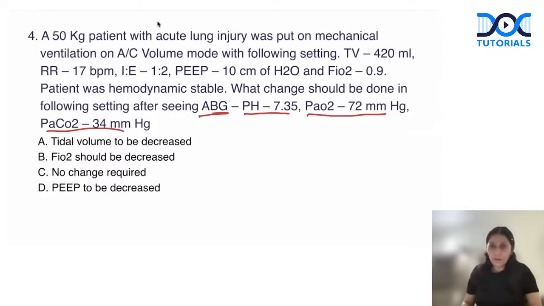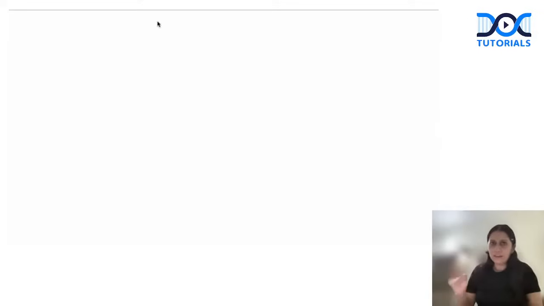Okay, guys. These kinds of questions nowadays I'm seeing very commonly being asked. They give you a mechanical ventilation setting, they give you an ABG report and ask you to make changes in the settings. So remember, why do I put a patient on mechanical ventilation? A patient is put on mechanical ventilation to maintain oxygenation and ventilation if he is unable to maintain them on his own.